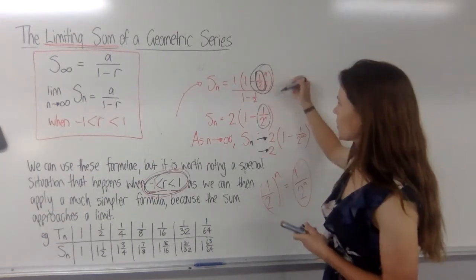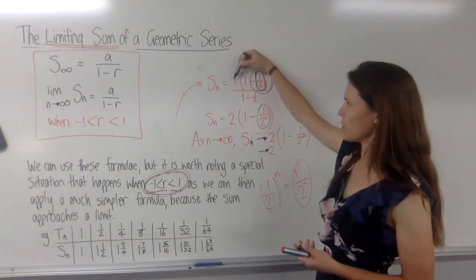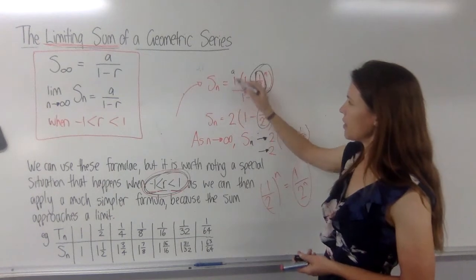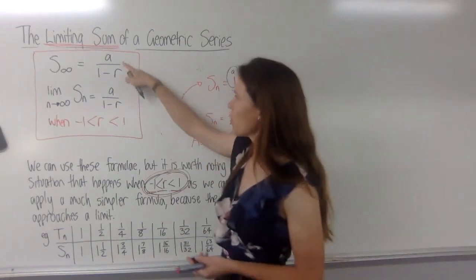So the two most common ways to write the formula that we're left with, if this part becomes 0 and we've got 1 minus 0, we've just got 1 times whatever was up here. And remember, this is just an a. So all we really need then is the a and the 1 minus the ratio. And that's what we have here.